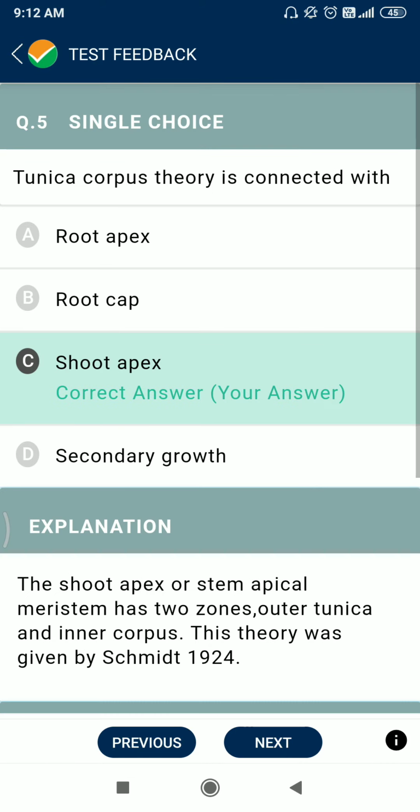Next question. Question number 5. Tunica corpus theory is connected with the shoot apex. The tunica corpus theory was also given by Schmidt in 1924.